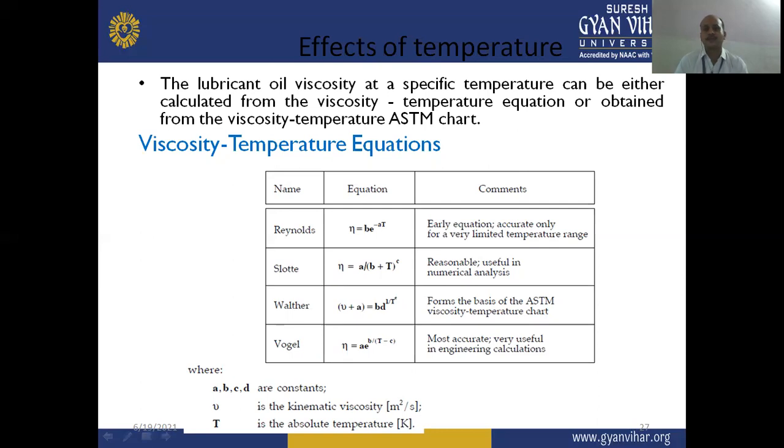ASTM chart. There are different viscosity temperature equations given here, like the Reynolds equation, Slotte equation, Walther equation, or Vogel equation. These are very important equations which are capable of expressing the effect of temperature on the viscosity of particular substances. These are commonly known as viscosity temperature equations. We can calculate the viscosity with the help of these viscosity temperature equations.